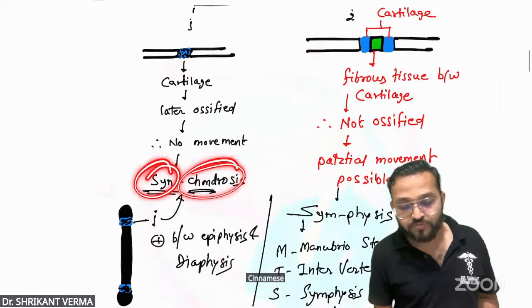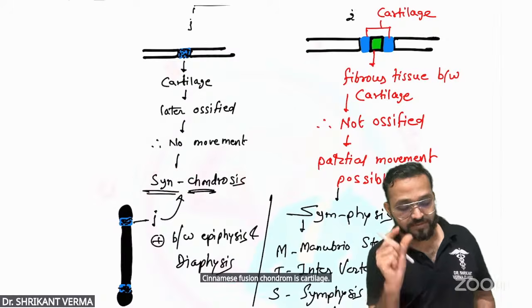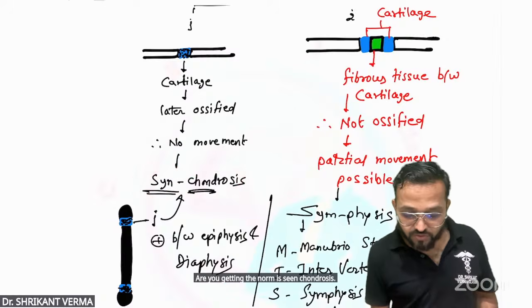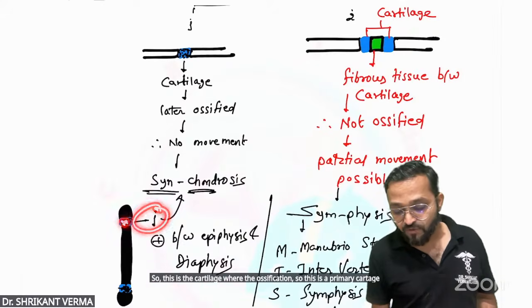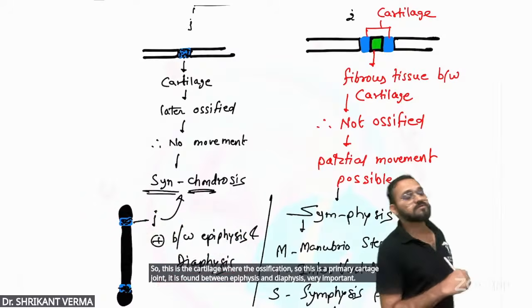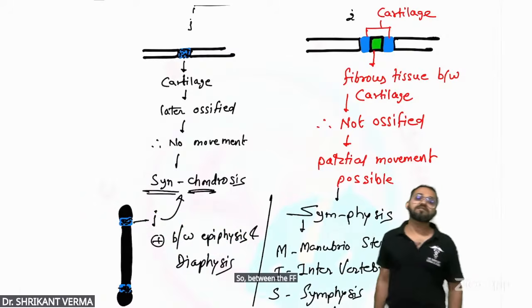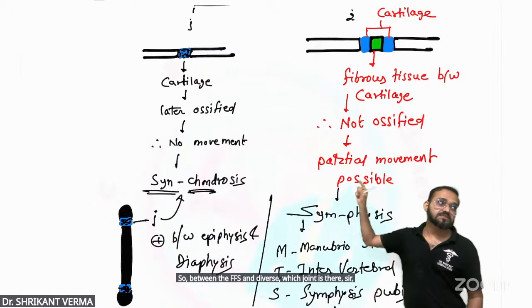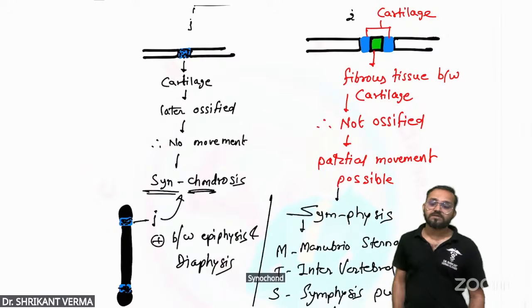Syn means fusion, chondro means cartilage. Are you getting the nomenclature? Synchondrosis. So this is the cartilage where the ossification happens. This is a primary cartilaginous joint. It is found between epiphysis and diaphysis. Very important. So between the epiphysis and diaphysis, which joint is there? Sir, primary cartilaginous, synchondrosis.